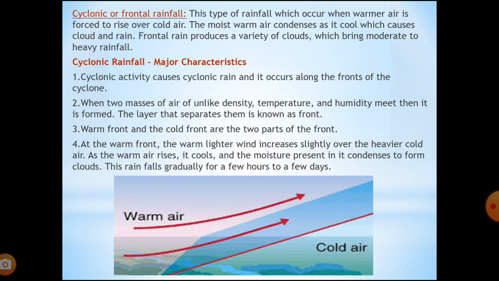At the warm front, the warm lighter air rises slightly over the heavier cold air. As the warm air rises, it cools and the moisture present in it condenses to form clouds. This rain falls gradually for a few hours to a few days. So you can see, children, through this diagram that warm air goes up. When warm air goes up, then what happens? The warm lighter air rises over the heavier cold air.